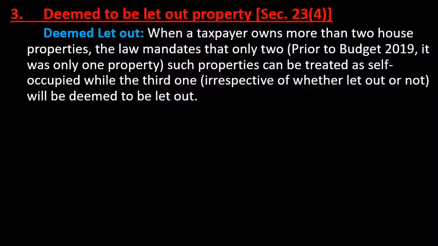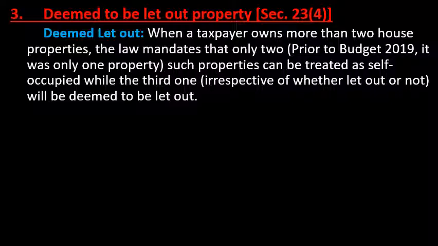The third division of house property is deemed let out property, or deemed to be let out property, under section 23 subsection 4 of the Income Tax Act 1961. Deemed let out means when a taxpayer owns more than two house properties, the law mandates that only two can be treated as self-occupied. Prior to budget 2019, it was only one property. Now an amendment has been made. So only two such properties can be treated as self-occupied, while the third one, irrespective of whether it is let out or not, will be deemed to be let out property.